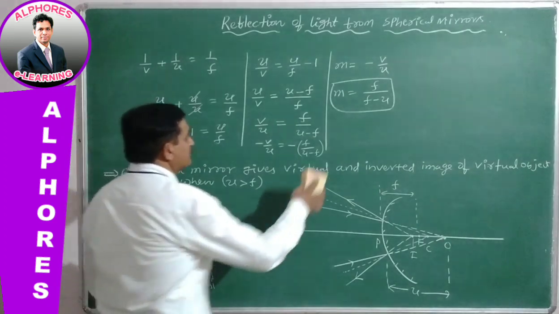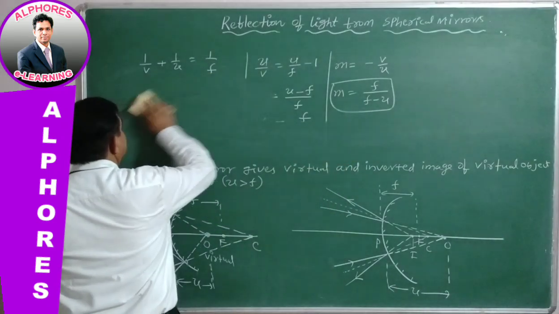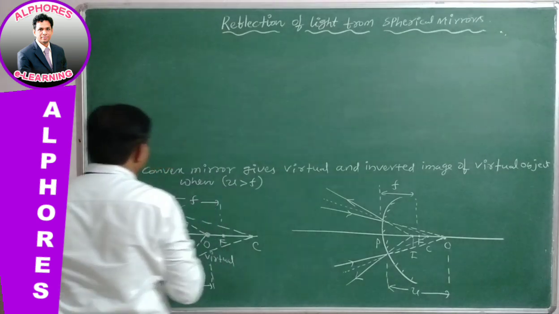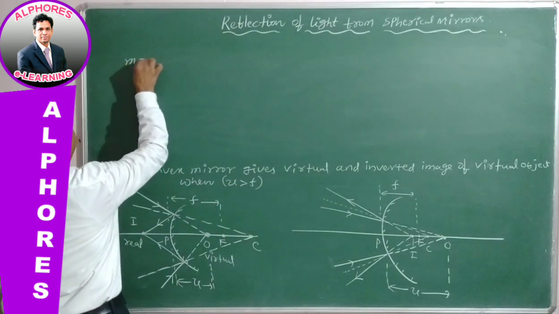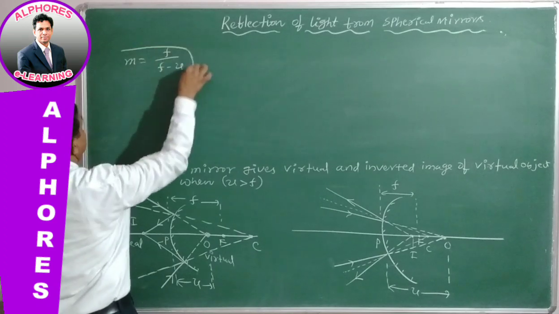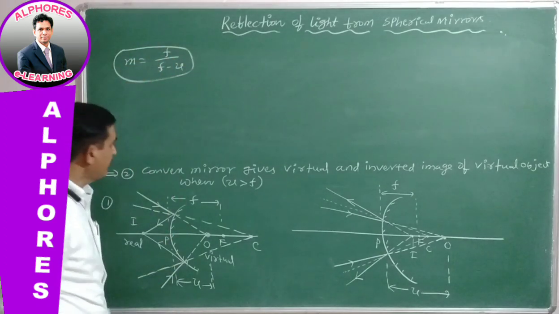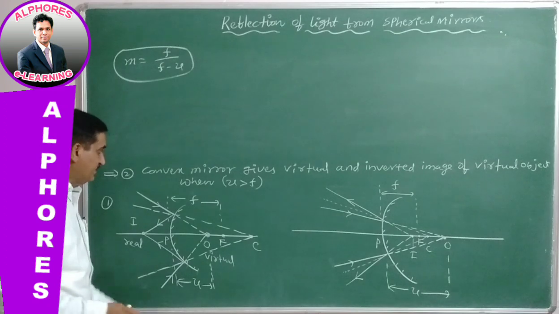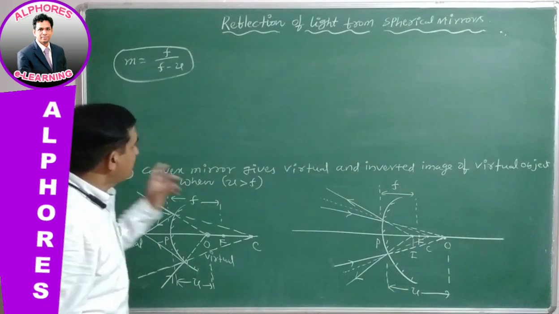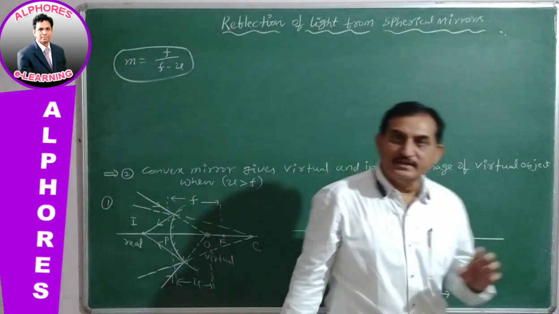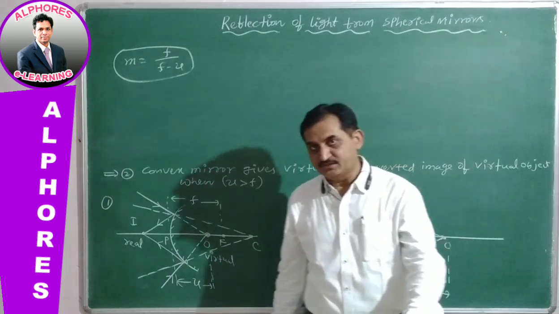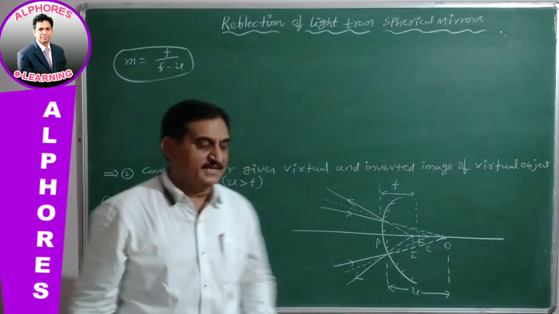What is the first statement? Here the magnification formula is clearly given, M is equal to F by F minus U. This is the magnification formula. Now we are going to apply it for these two cases. Case number 1: a convex mirror gives a real, erect image for a virtual object when u is less than f.